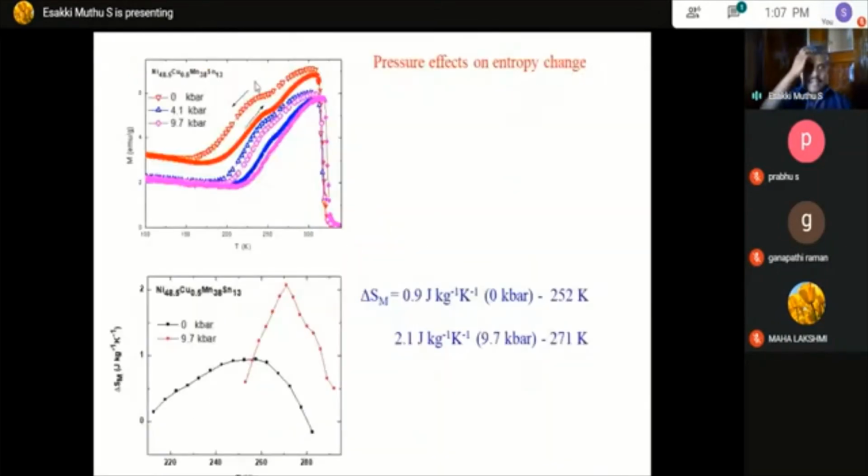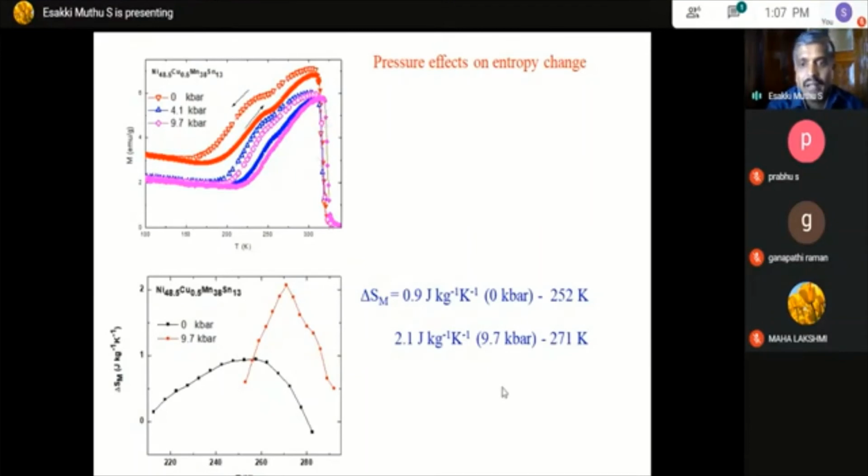So here I have taken the parent nickel copper Mn tin, the small composition, and we have applied a pressure on this material. So the same thing occurs. With the application of pressure, there is an increase in the temperature. Suppose if you see here, it is around some 280 Kelvin. Once you apply a pressure, it shifts and goes above room temperature. So then we can say that this metal can be used practically for a magnetic refrigeration.